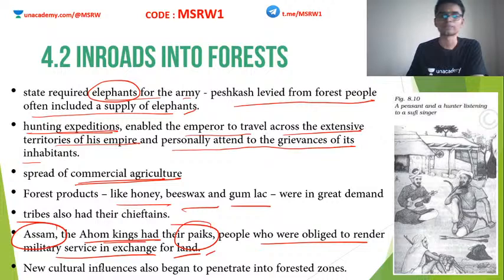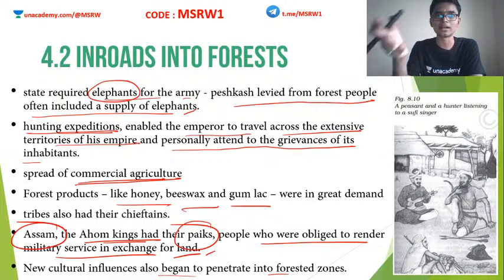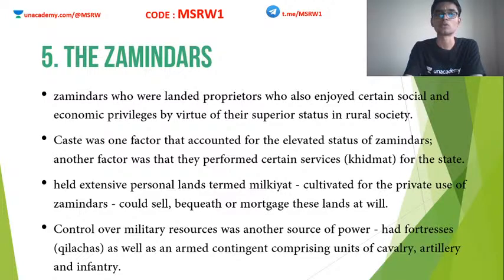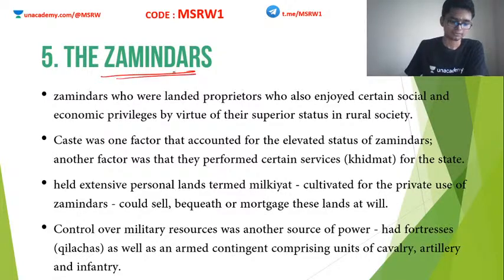Very important. New cultural influences also began to penetrate forest zones. So once the forest, rural area and urban area all started coming in contact with each other, their cultures began to merge. Okay, so amalgamation of cultures and rise of some new cultures are all part of this kind of relationship or this kind of intermingling. Okay, zamindars.